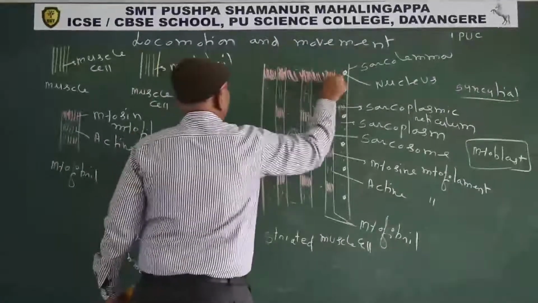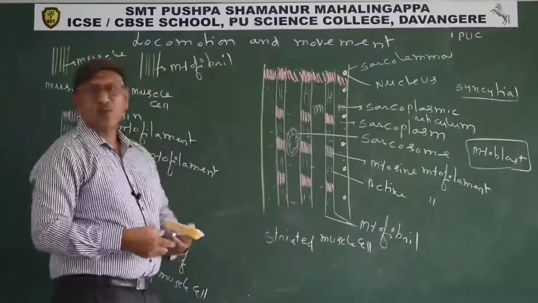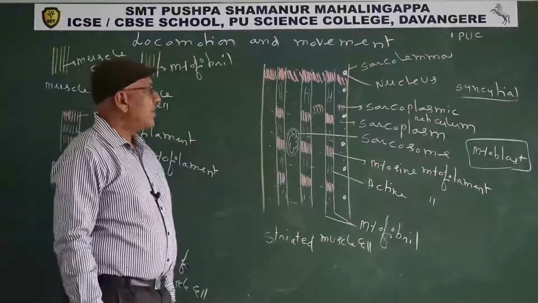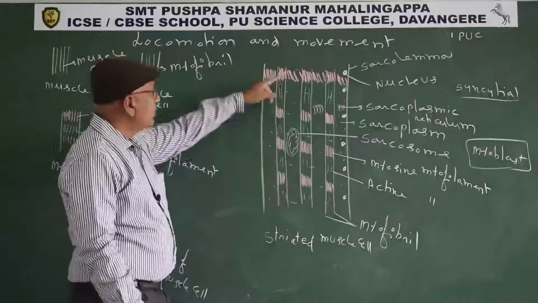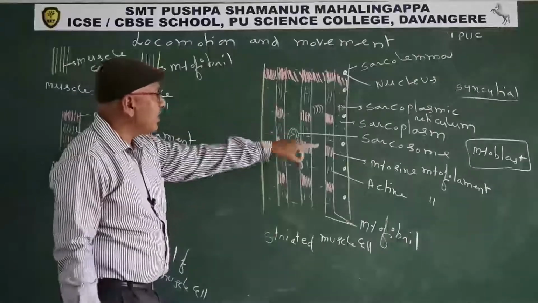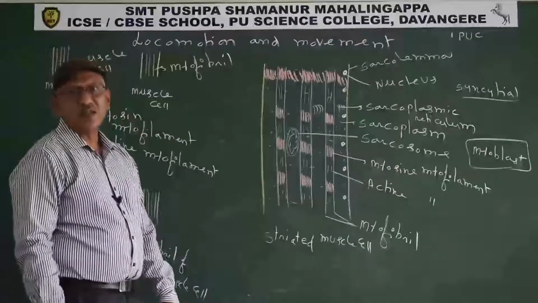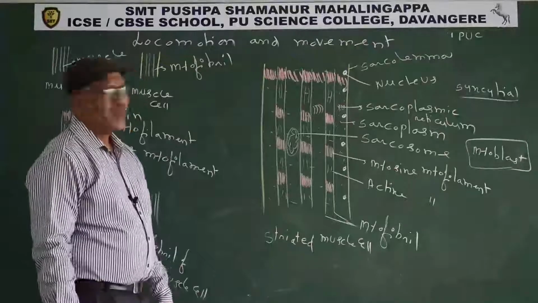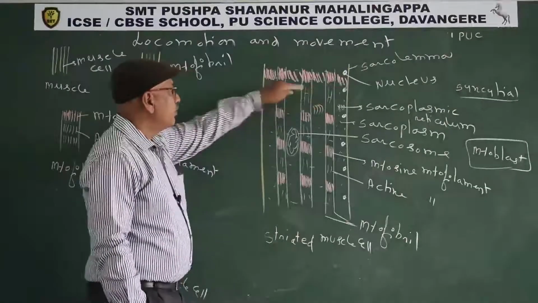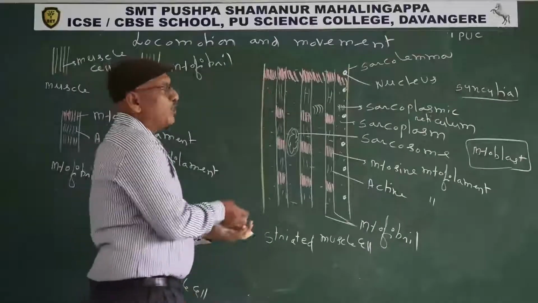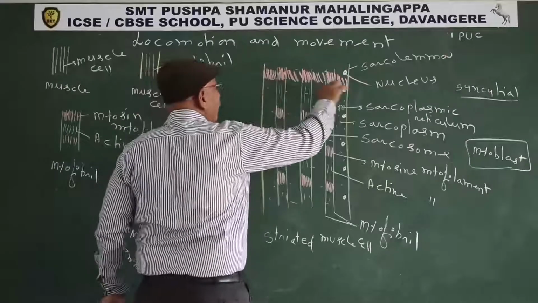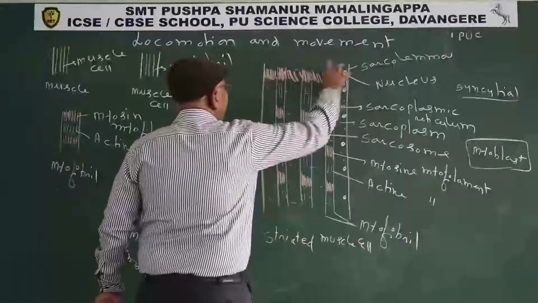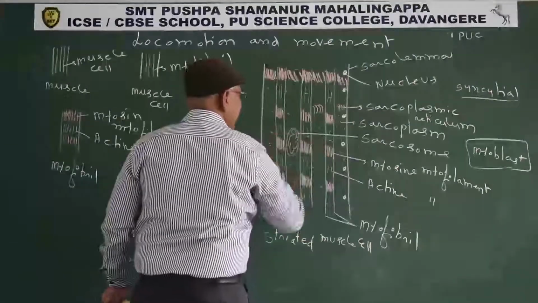Appear as a line. You already know the part of the myofibril containing myosin filaments is known as the A band. So the number of lines depends upon the number of A bands. 1, 2, 3, 4. That means 4 lines appear in the striated muscle cell. Striation means lines. Why did the muscle cell get the name striated? All myosin myofilaments present in all myofibrils at a particular position coincide and appear as a line. Again A bands, another line, A bands, another line.